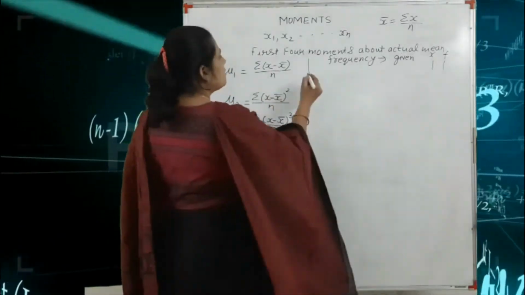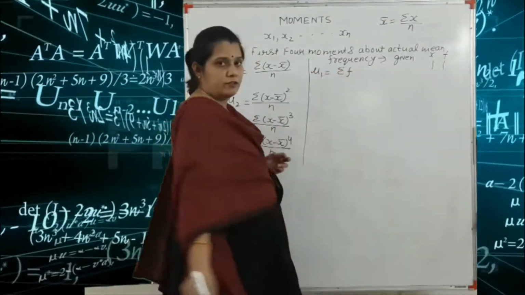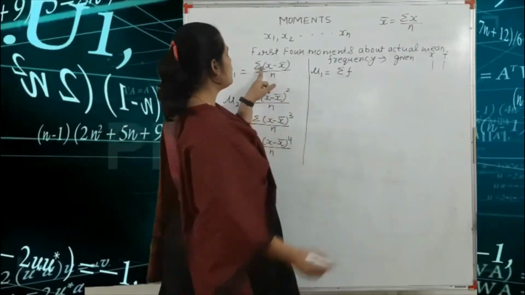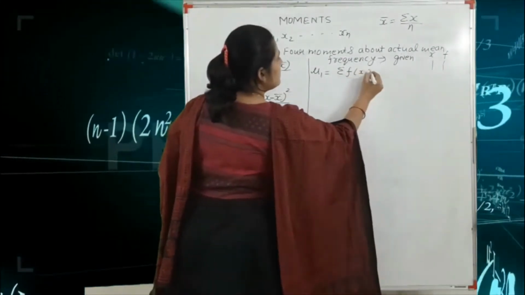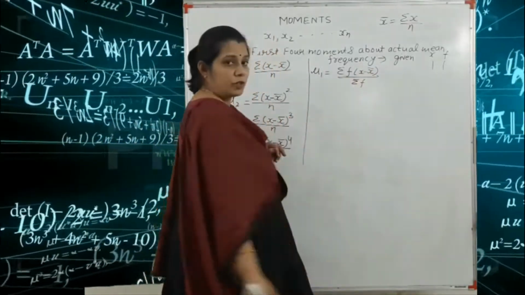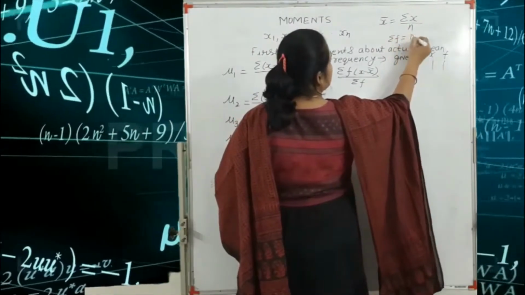The formula is mu1 is equal to summation f, because the frequency is given, so summation f x minus x bar upon summation f, and summation f is equal to capital N.